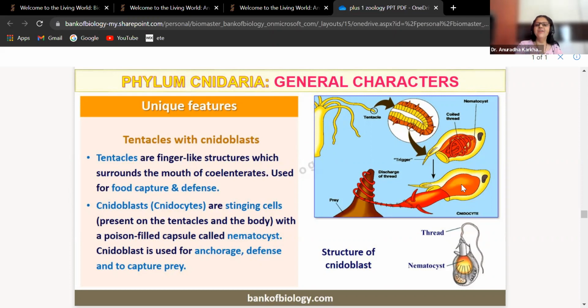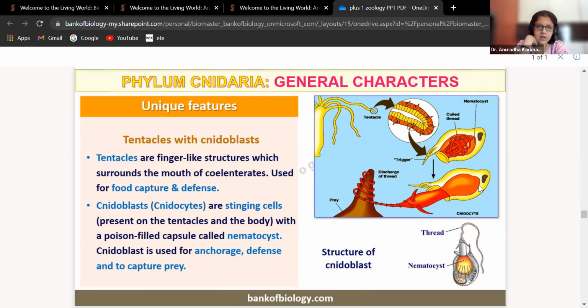In the same way, here also, look at it. This is a thread which is tied onto that particular capsule. Now, as and when the prey is approaching, what it will do? It will propel out that thread. It will get that thread bound around the prey और इसको pull करके फिर अंदर लेके आता है. देखो कितना smart है हाइड्रा, देखो. And it will then gulp it down into its cavity. So this is how the prey is captured.